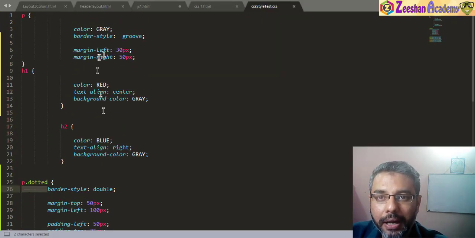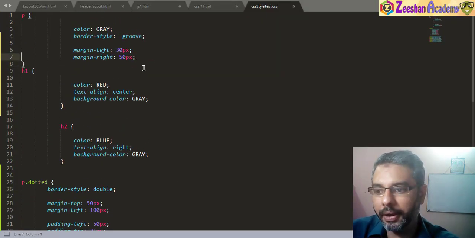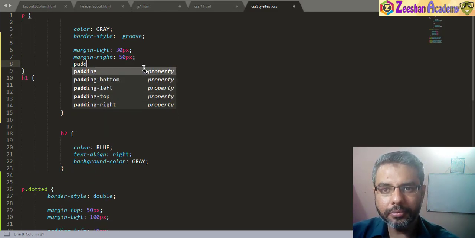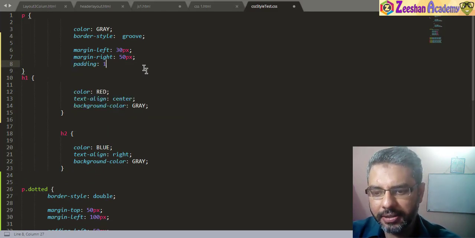We can give this padding as a general setting as well. So for example, if I come back here, let me give it padding as a general value and let's just say 10 pixels.